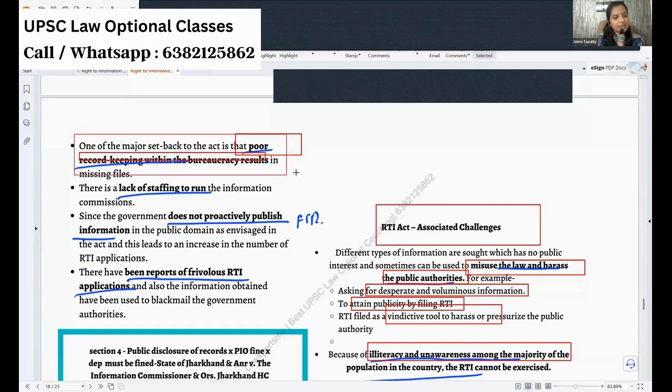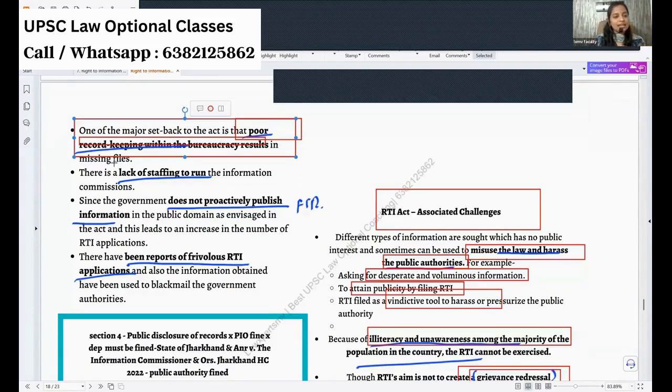Poor maintenance of records. You can ask, and they say, I don't have the record, I'm here only for 1 year. For the past 5 years, 10 years, 15 years, nobody maintained them. What will I do? That happens. Then there is lack of staffing.